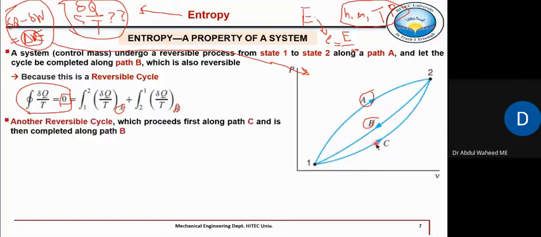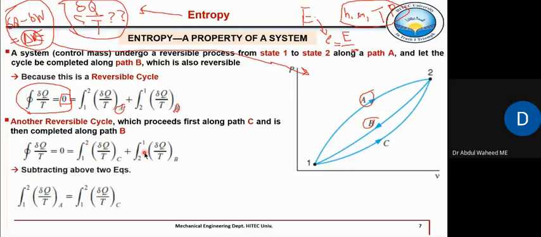So we can write the same equation for this new reversible cycle: del Q by T from 1 to 2 for path C and 2 to 1 for path B. The summation of all the heat transfers divided by temperature is equal to 0 for a reversible cycle. Now, if we subtract this equation from this equation, this term will cancel, right?